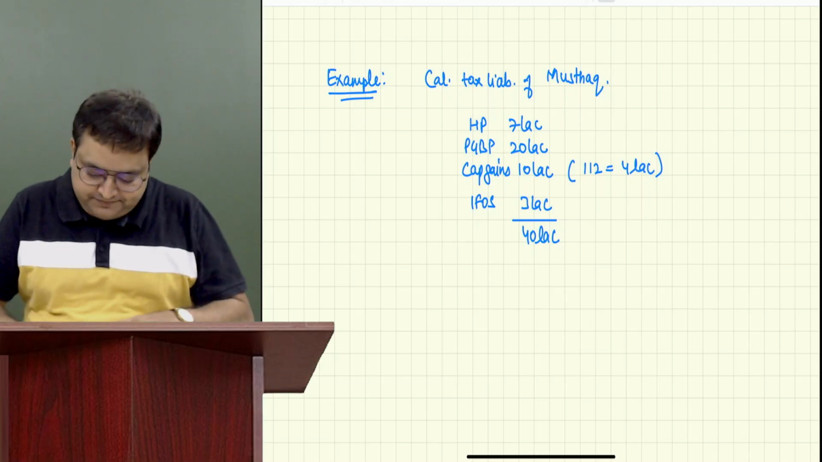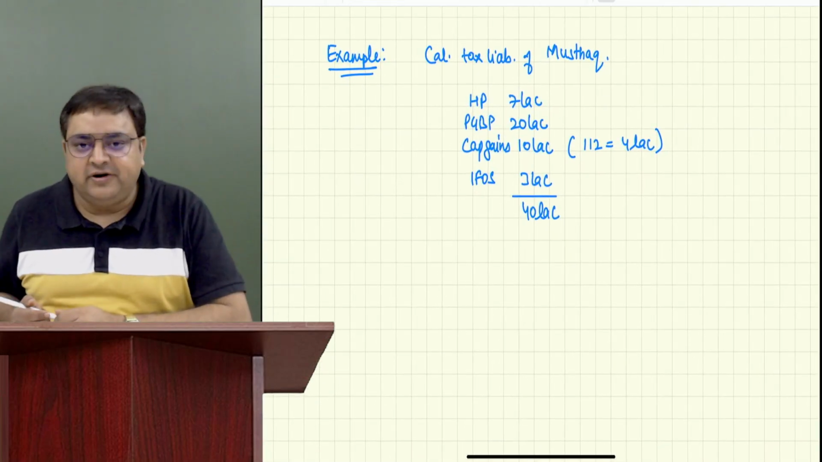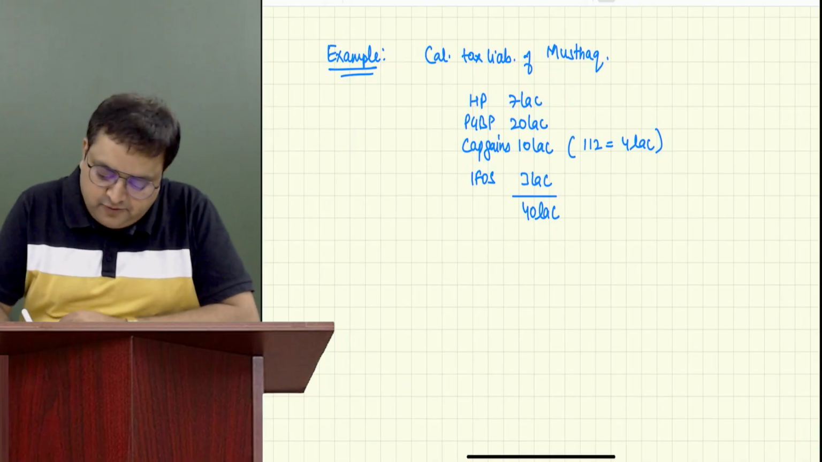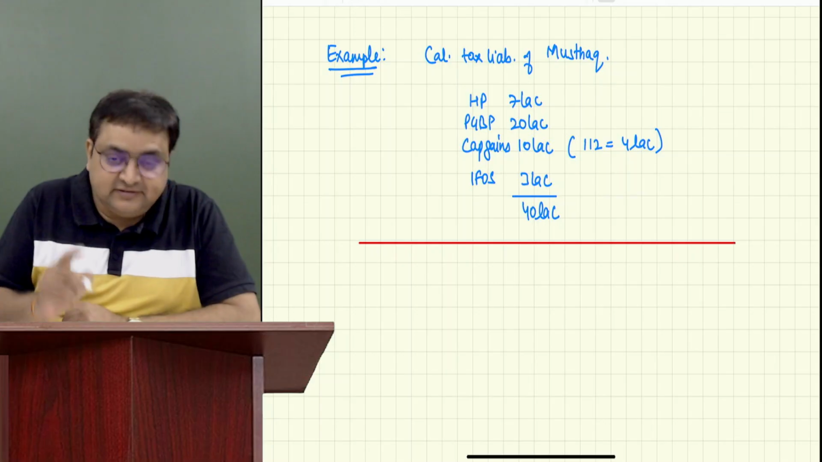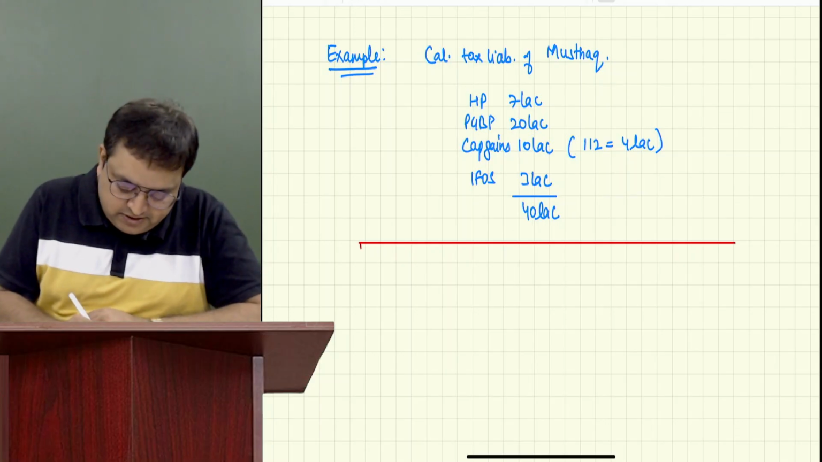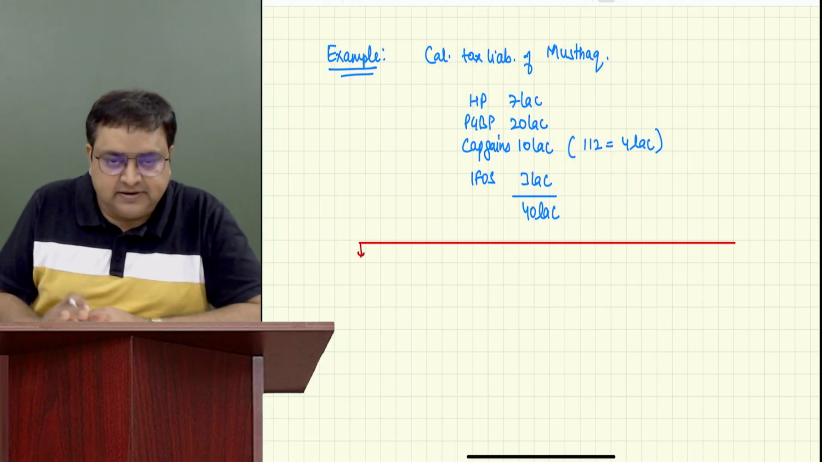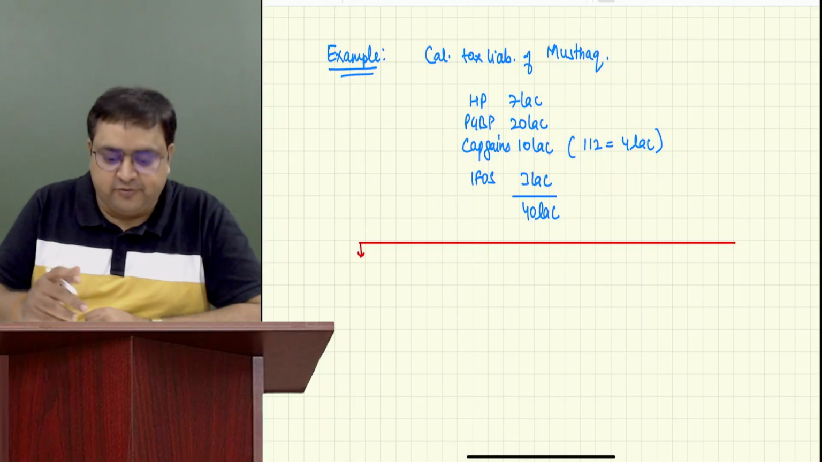What you will do? 40 lakh. Have you all written this? Now, out of this 40, guys, the same thing. Please don't go away with your concept. Same format.